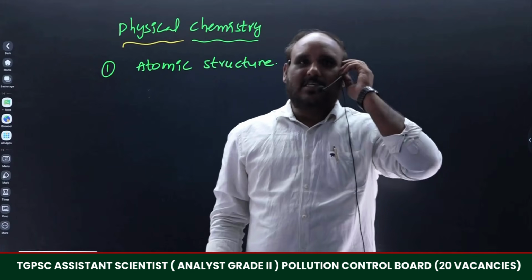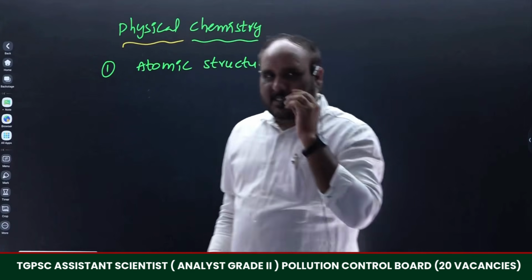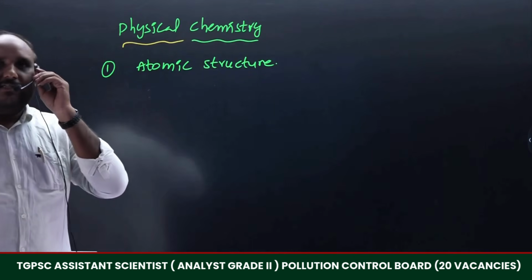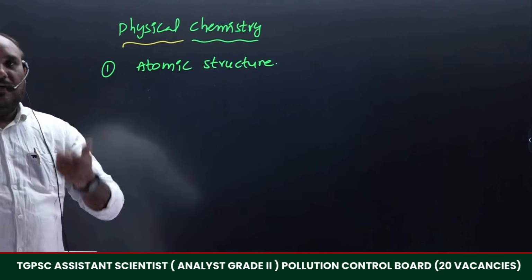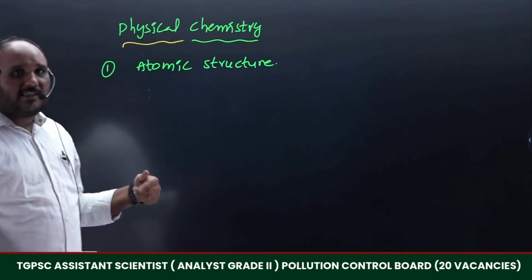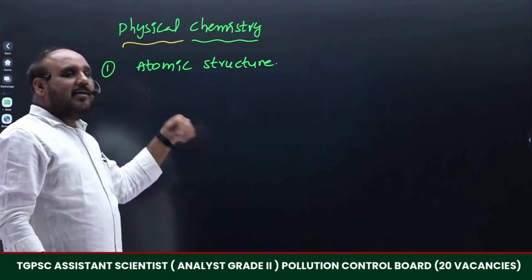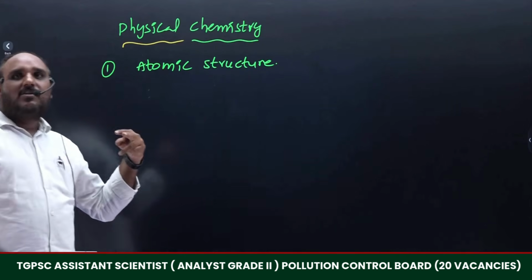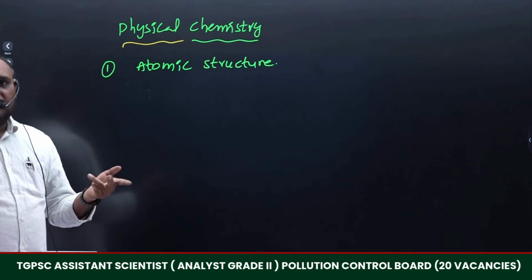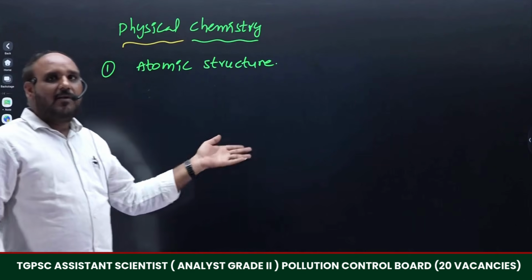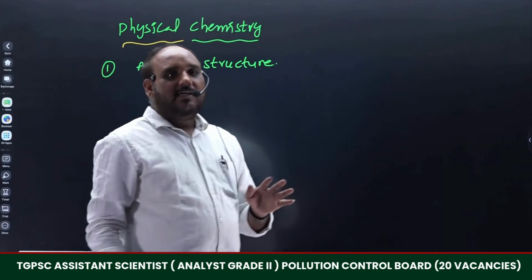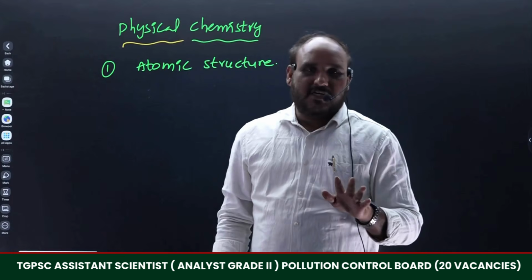We may start with Dalton's theory, how atoms are recognized, what the characteristics of atoms are, and what fundamental particles are involved in atoms, like protons, neutrons, electrons, and their various properties like charges, mass, then relative mass. All those things will be discussed in atomic structure with the help of those basics. It is directly mentioned in our syllabus, right?